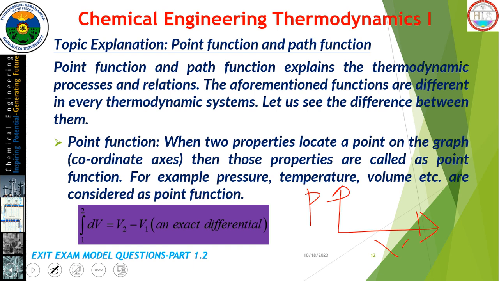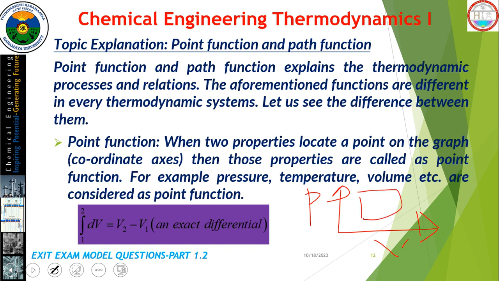It doesn't use graphical manipulation directly. Graphical manipulation means we don't manipulate by using areas. It is a point function. For example, if you take volume, the change in volume means the difference in volume from one location to another location.